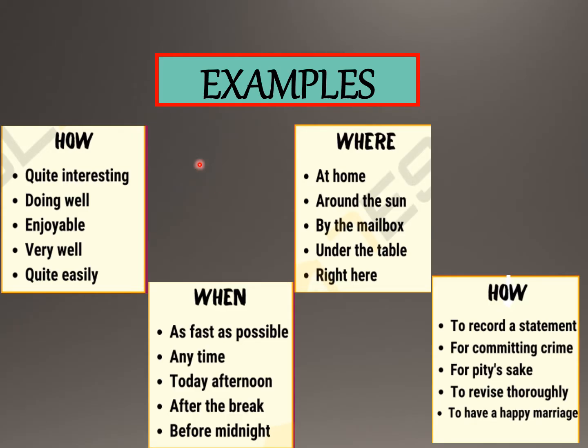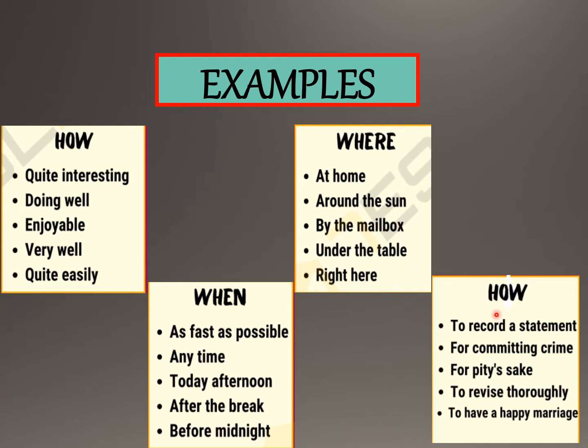Here are a few examples, children, of adverbial phrases which answer the question how. The examples are quite interesting: doing well, enjoyable, very well, quite easily. The adverbial phrases which answer the question when: as fast as possible, anytime, today afternoon, after the break, before midnight. Then these adverbial phrases answer the question where: at home, around the sun, by the mailbox, under the table, right here.